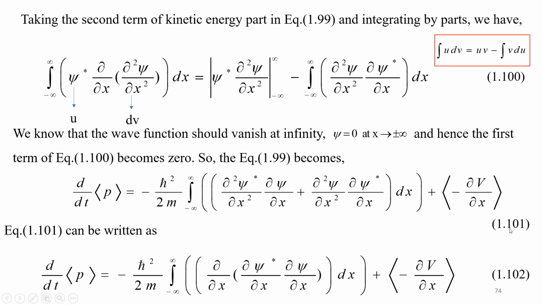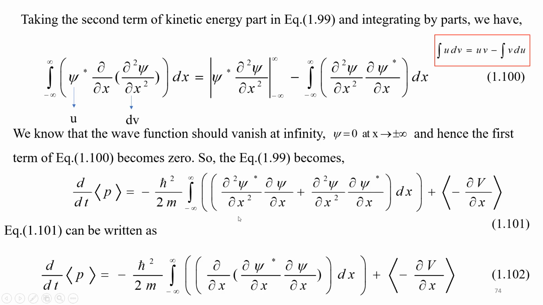Now in this expression, in the first term, we can pull partial d by dx out. So d by dx of d psi star by dx times d psi by dx. We can write exactly the first two terms like this. See, you just differentiate with respect to x and we'll have this term. When you differentiate this, keeping this as constant, you have to differentiate this, plus, keeping this as constant, you have to differentiate the other. You will get this expression.